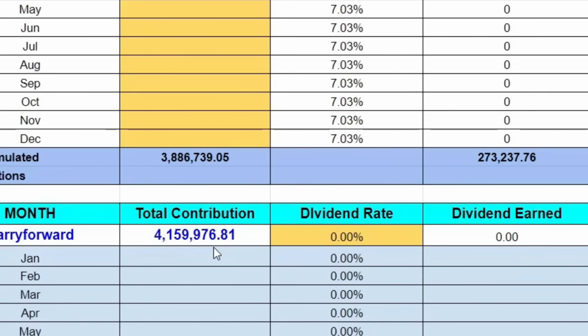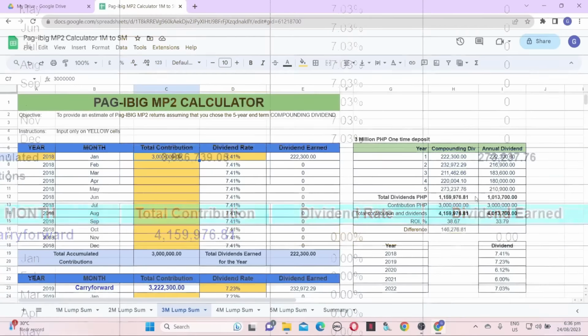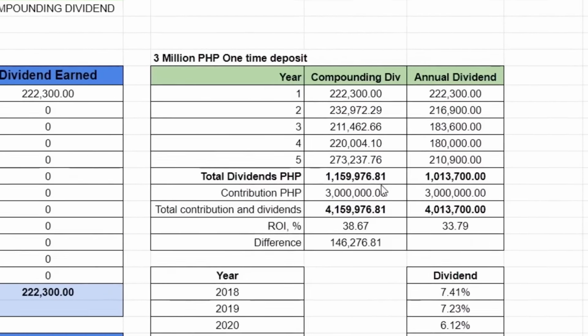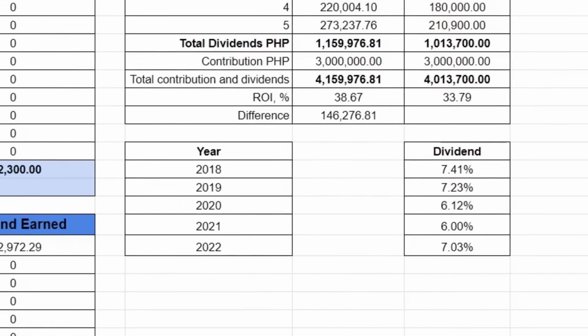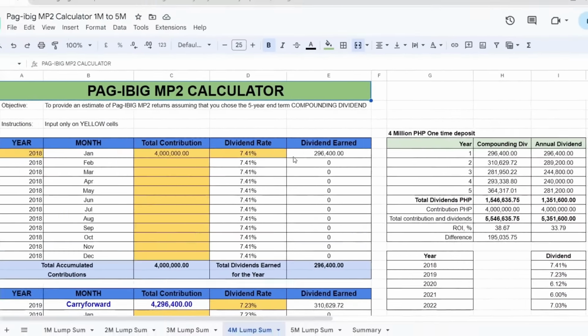Yung 3 million na one-time payment ay magiging 4,159,976 pesos and 81 centavos. So ito yung total dividends pag compounded ang dividend mo. And yung annual dividend ay naabot din ng 1 million. So merong difference na 146,276 pesos.